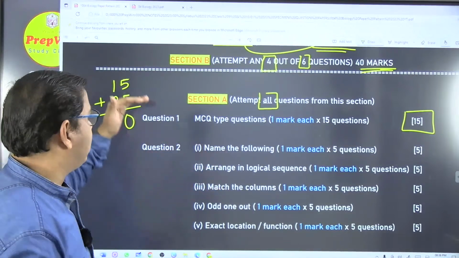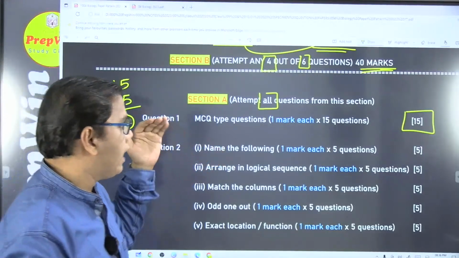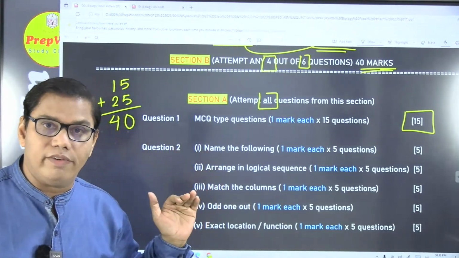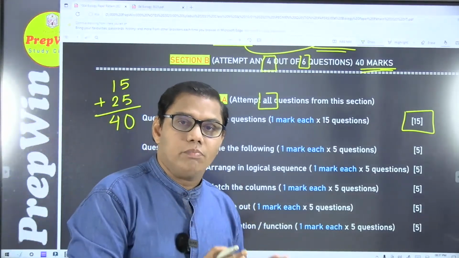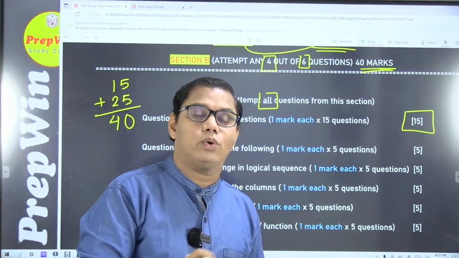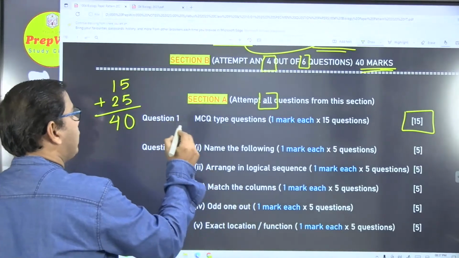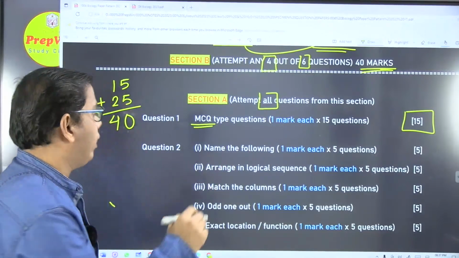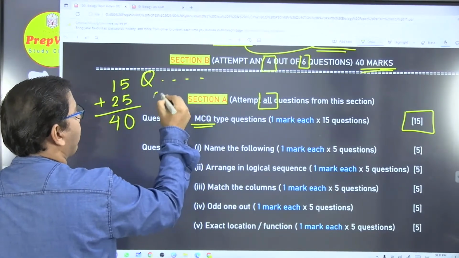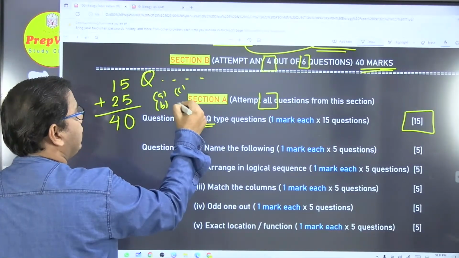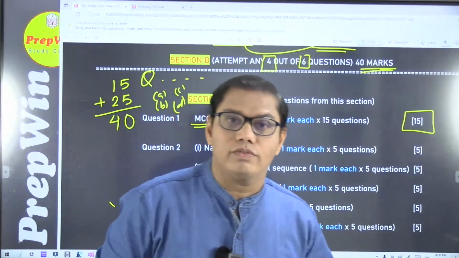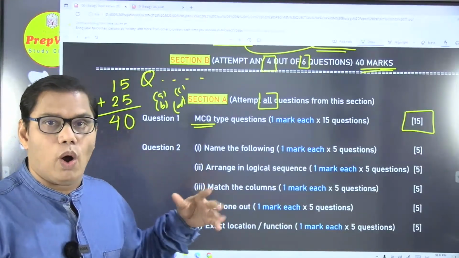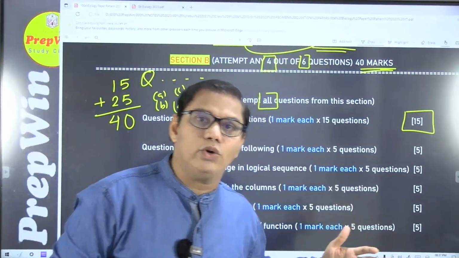So your section A is divided into two questions. Question number 1 carrying 15 marks, and question number 2 carrying 25 marks. So total weightage is 40 marks. Let us see both the questions one by one. First, we are going to concentrate on question number 1. Question number 1 will be an MCQ type of question. A question will be given to you followed by 4 options in the form of A, B, C, D, and you have to select one out of these 4 options. Looks easy, but it can be tricky. You have to do a lot of practice for MCQ based questions.